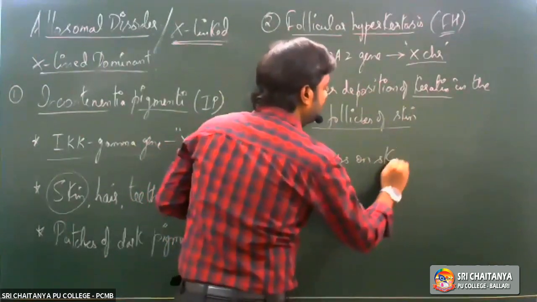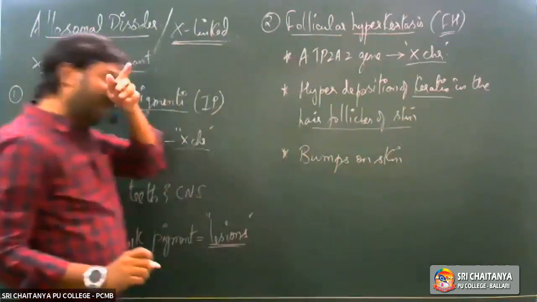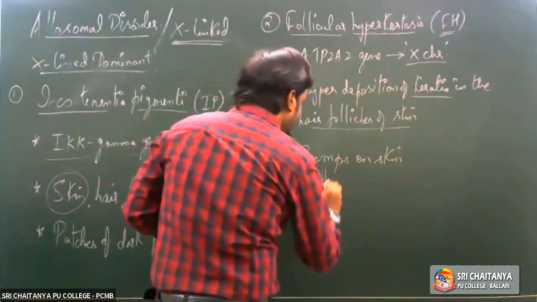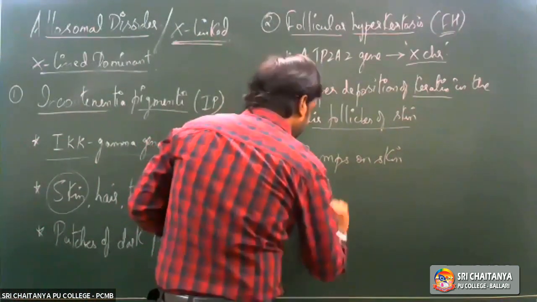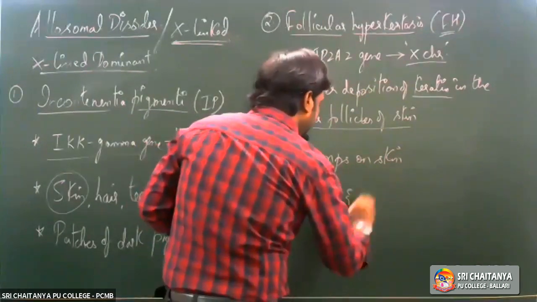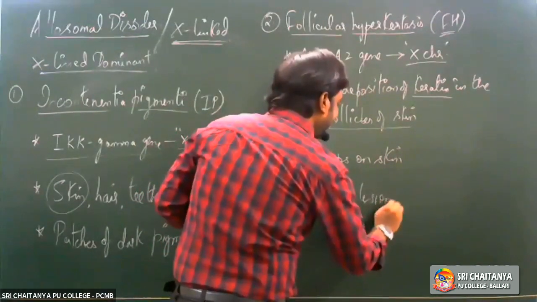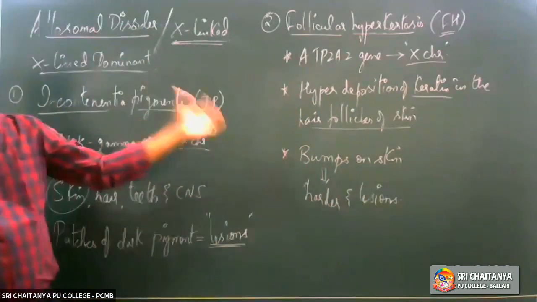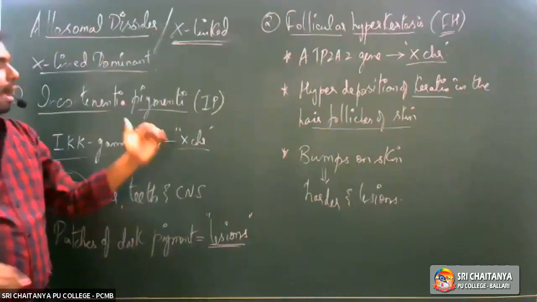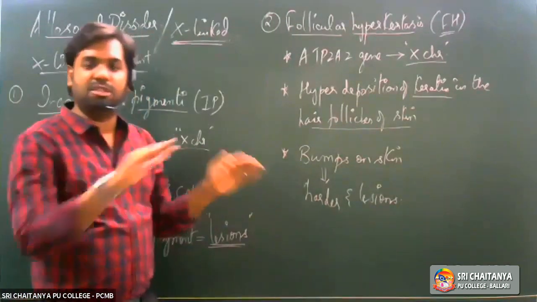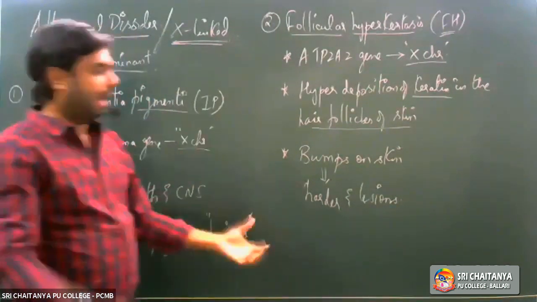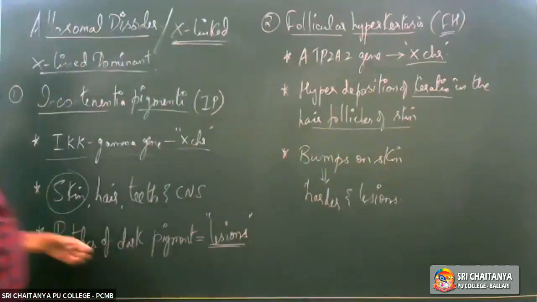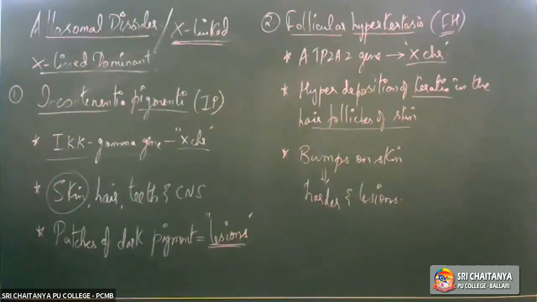These bumps would gradually become harder over a period of time, and finally the skin will start becoming rough and there is formation of lesions on the skin. So this is the condition we have with follicular hyperkeratosis.